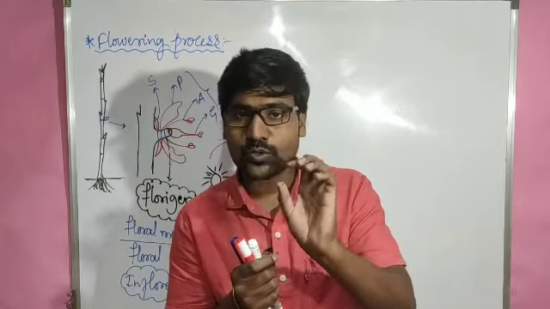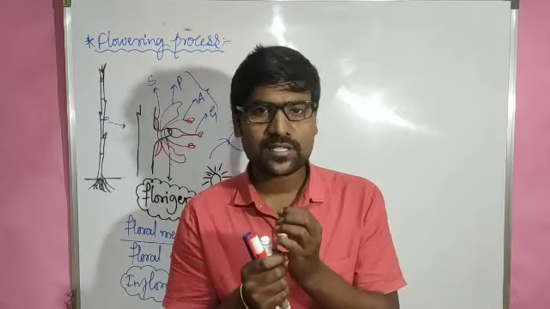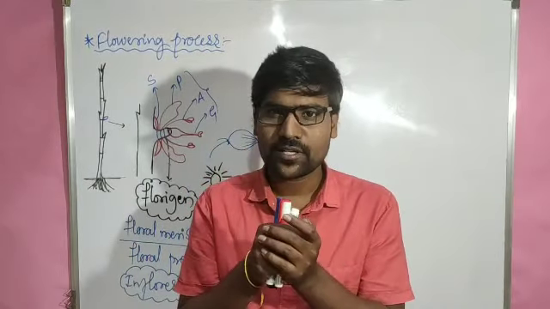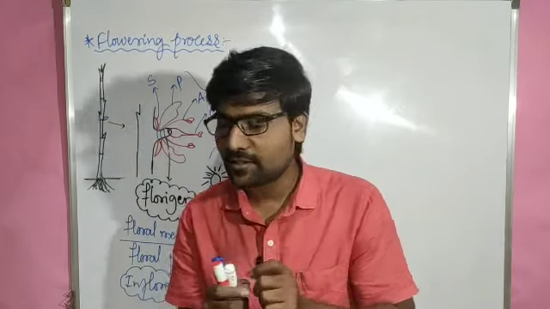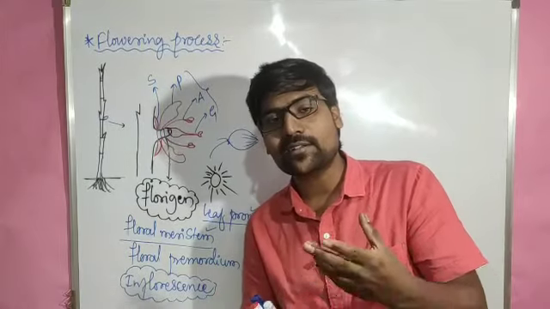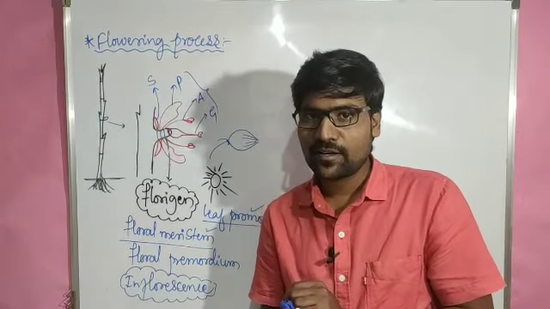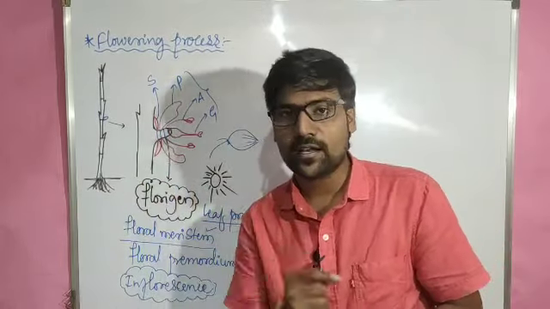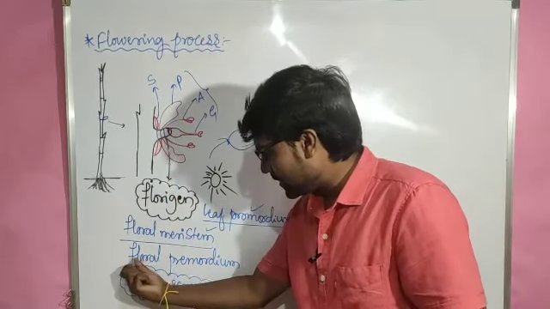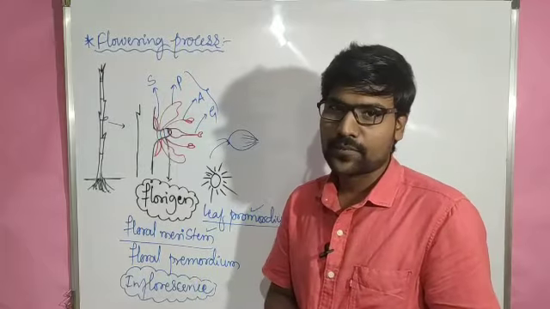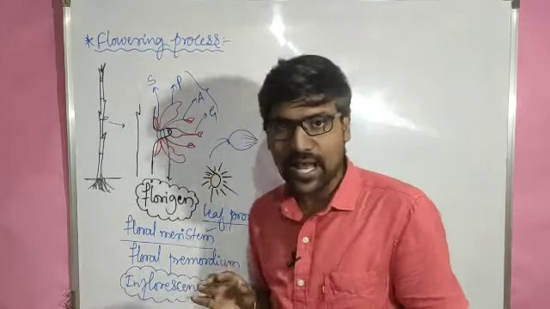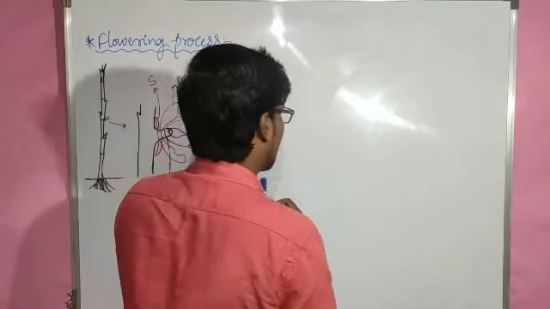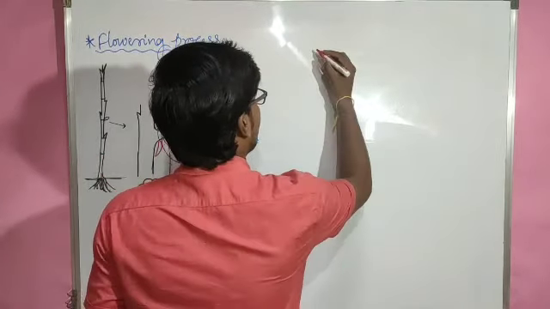Still the tooth has not arisen. The jaw is very hard. Inside the jaw we can see a little bit of white portion. That means that is the precursor of the teeth. So that precursor we will call the teeth primordium. Just like here, leaf primordium, the earlier part from which the leaf arises. So like that we have floral primordium. Of course, now the flower has arisen. Now if you consider that flower, let me consider a flower.